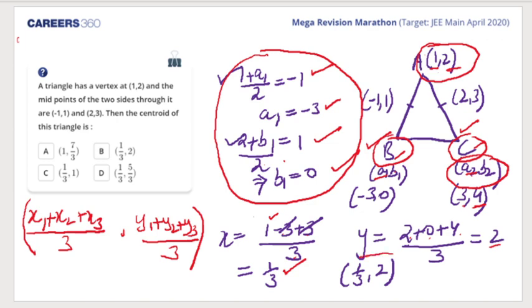Okay, so the centroid would be (1/3, 2). Is it okay? So we get (1/3, 2), B as our option.